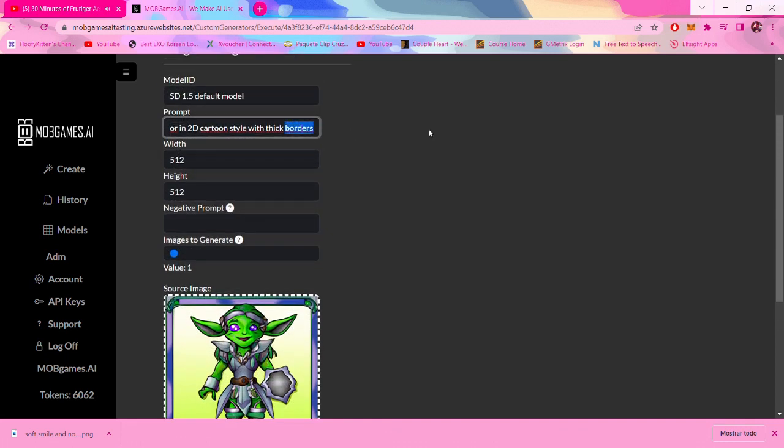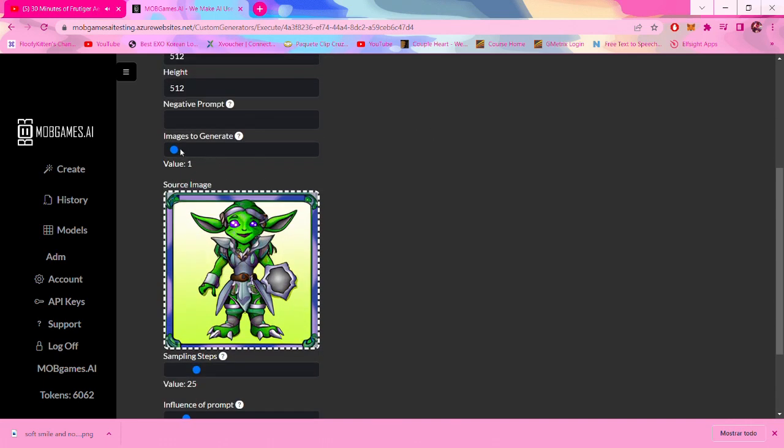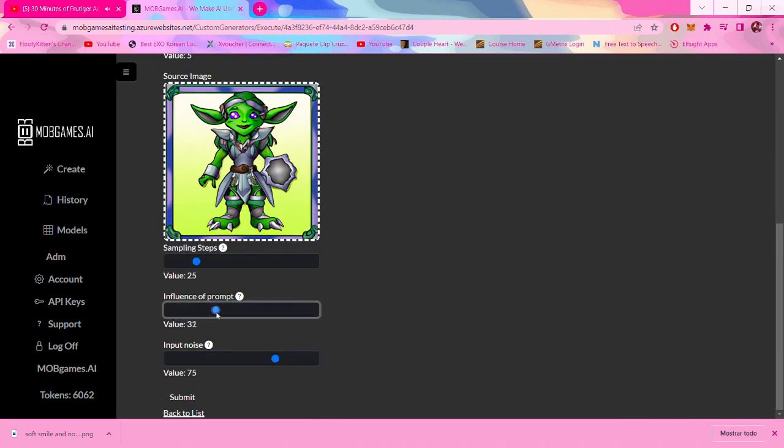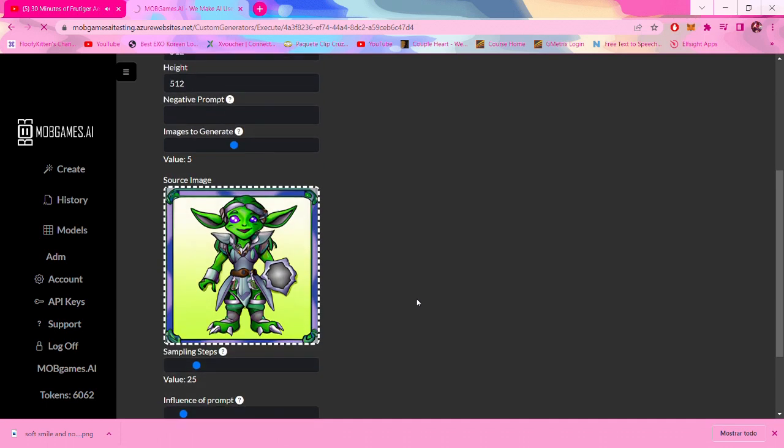So at this point the character is not completely looking like what I had in my mind, but it's kinda similar to what I want. So I changed the input noise, which is the parameter that helps me decide how much I want the image to be different from the results. I lowered it a bit so the results are not crazy different.